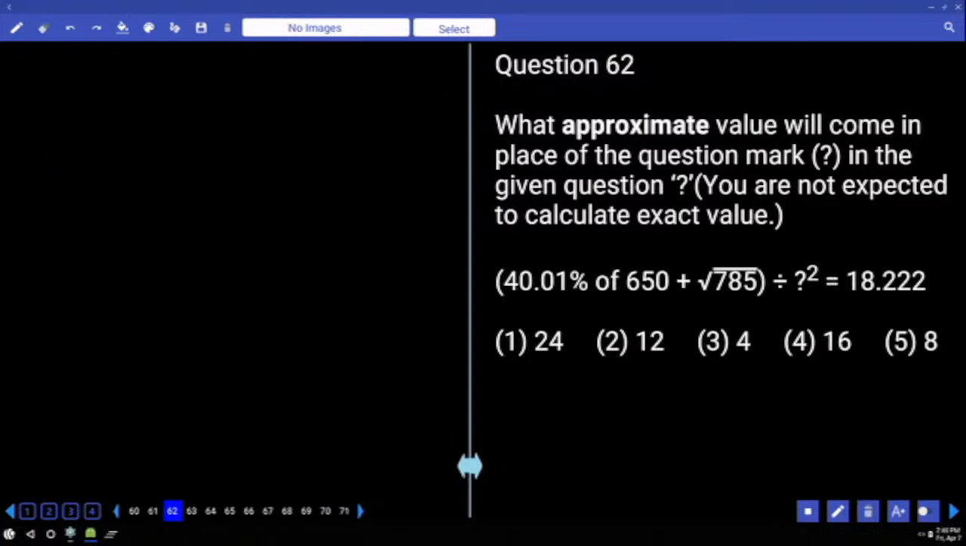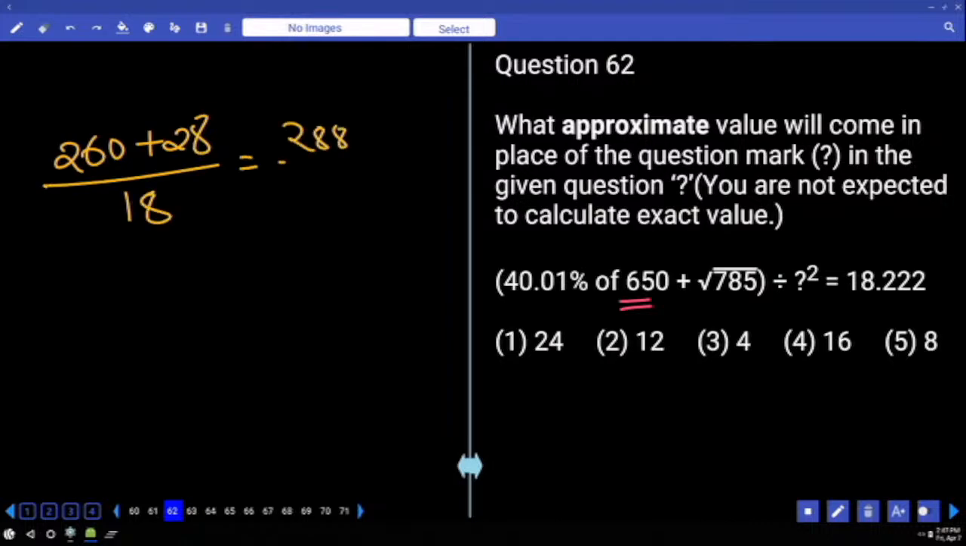40% of number. 10%, double. 10%, double. 260 plus 780, under root of nearest value, 784. Which square is that? 28. By x square is equal to 18 point something. Then x square is equal to divided by 18 only, which is 288 by 18, which is one time and then something else. X square is equal to how many digits you will get here?